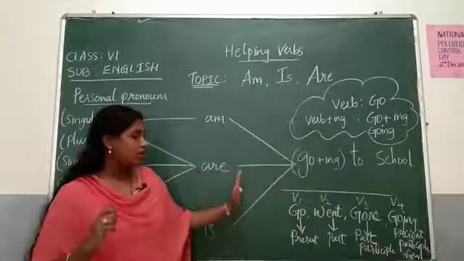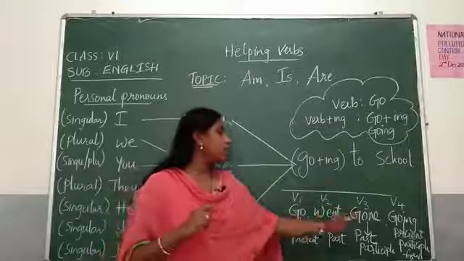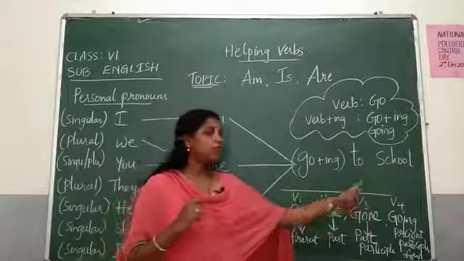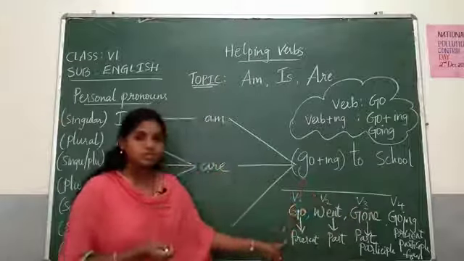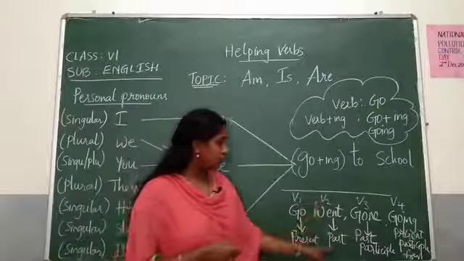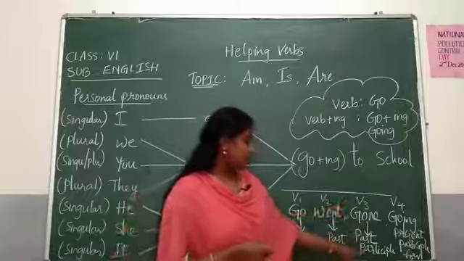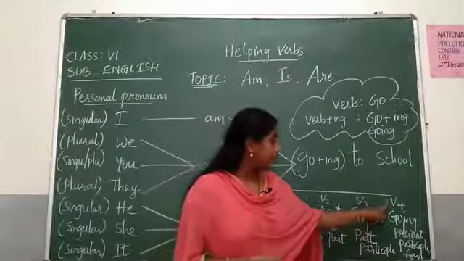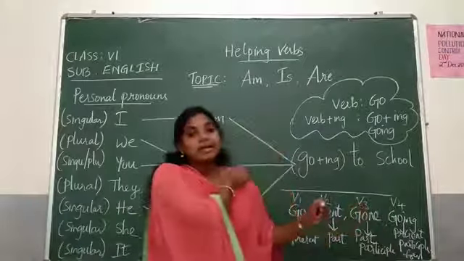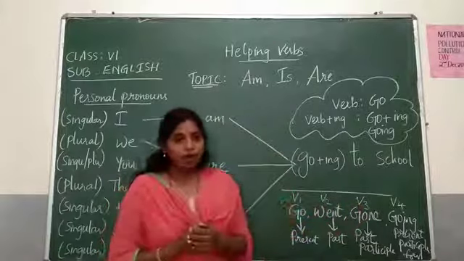These are all verb forms: go, went, gone, going. V1, V2, V3, V4. V1 is always used in present tense. V2 is always used in past tense. V3 is always used in past participle and V4 is always used in present participle form.